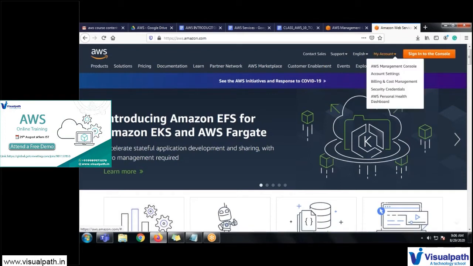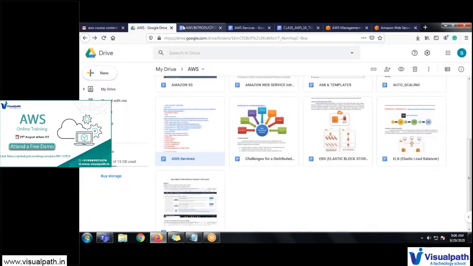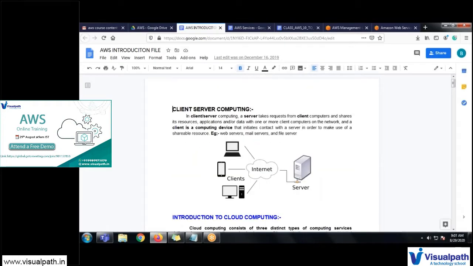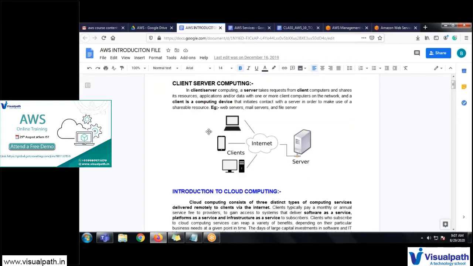So what exactly is AWS? I have prepared a small introduction file for you so that you can refer to it. What exactly is cloud computing, client-server computing? Whatever tools we are using, like a mobile phone, laptop or system, we call ourselves a client, and we connect to another server. For example, if you are accessing Facebook or any different websites available online, the entire website is deployed on someone else's computer.